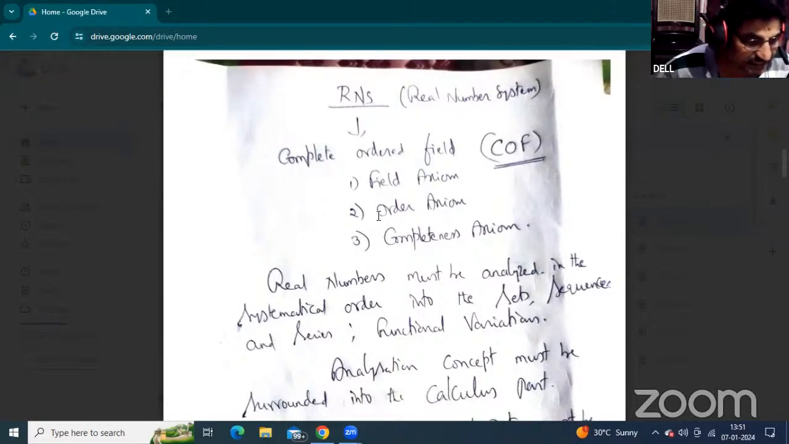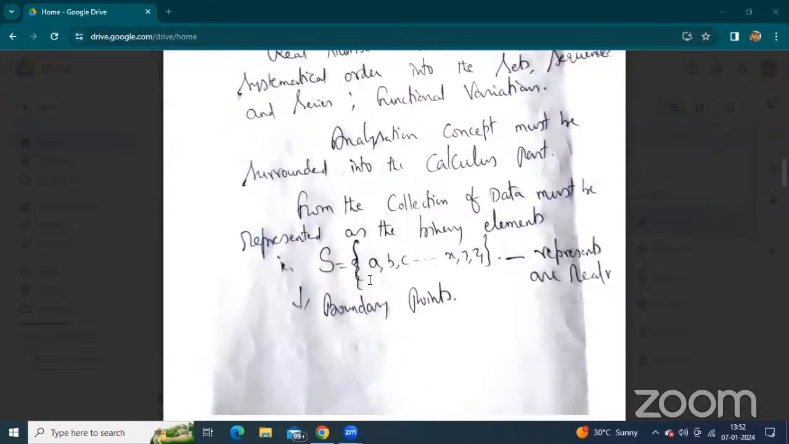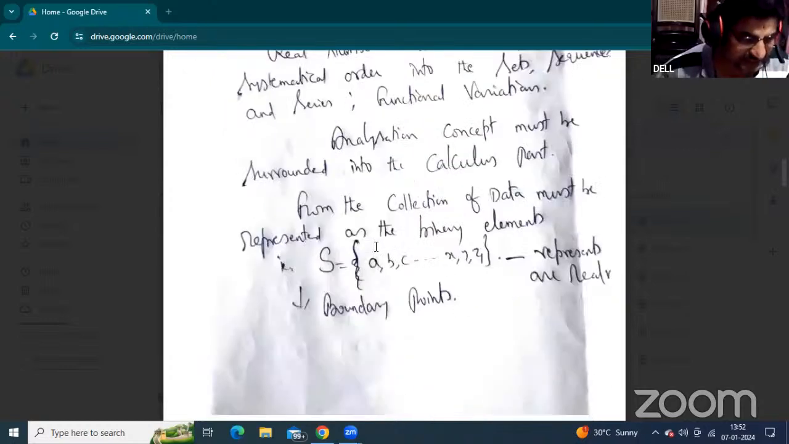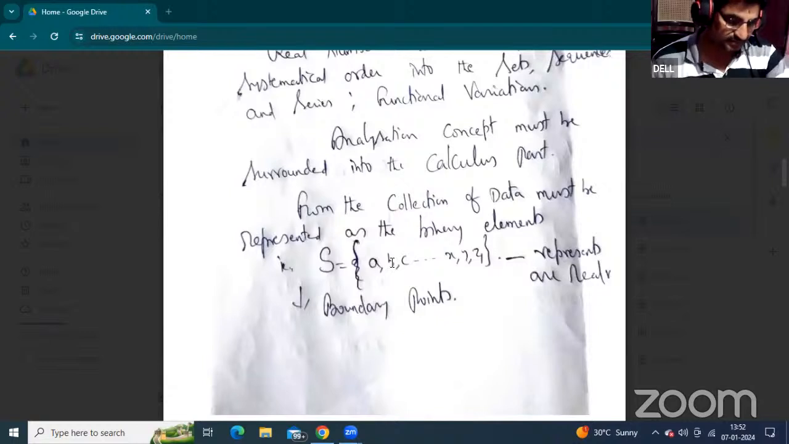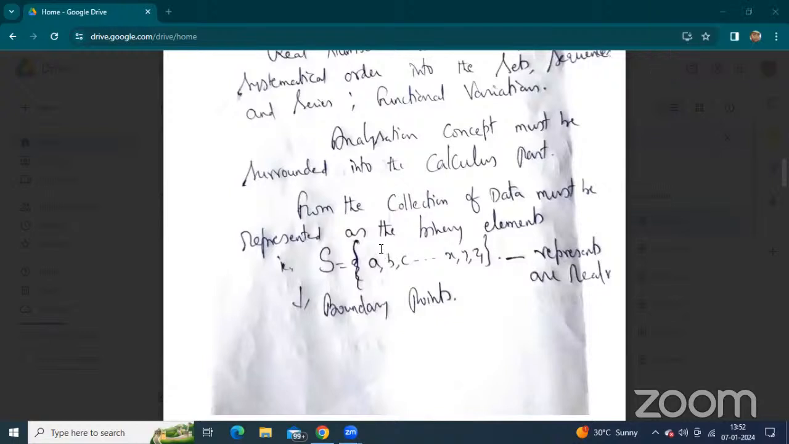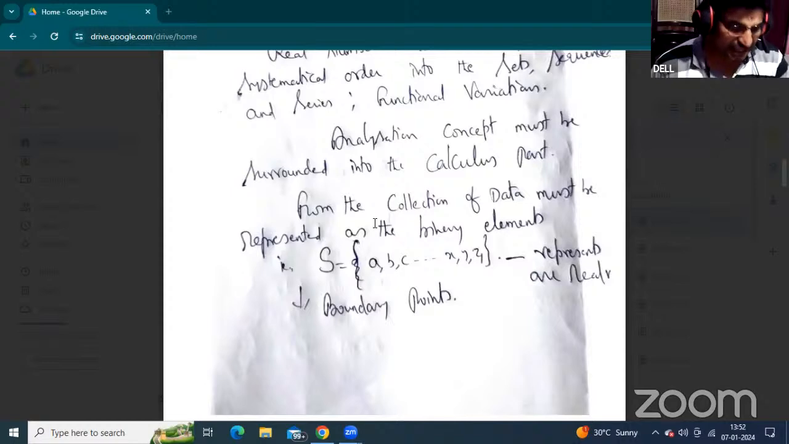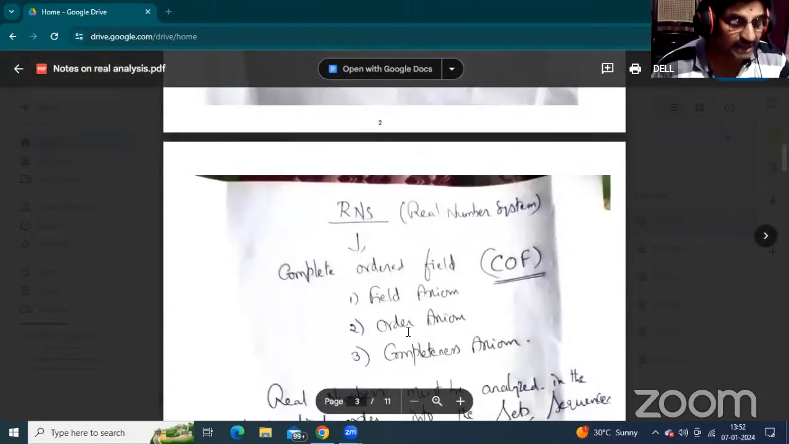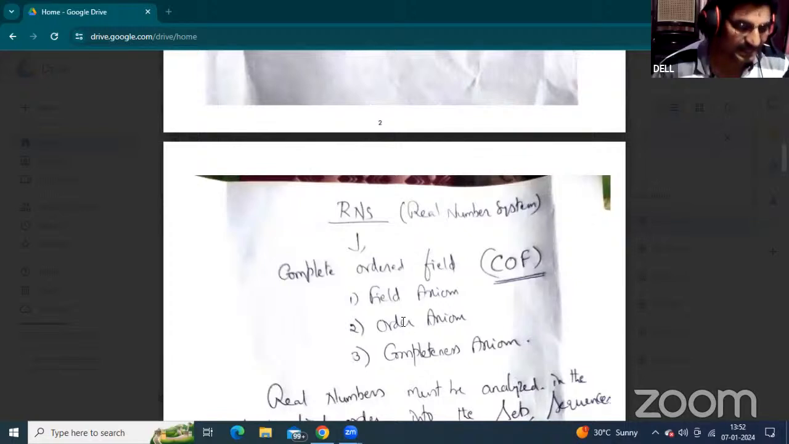Next, the second one is the order axiom. Order is something you should already have practiced in the lower session. Take any two elements, A and B. Between them, identify whether A is less than B, A is greater than B, A is less than or equal to B, or A is greater than or equal to B. Less than, greater than, less than or equal to, greater than or equal to: these are called orders.